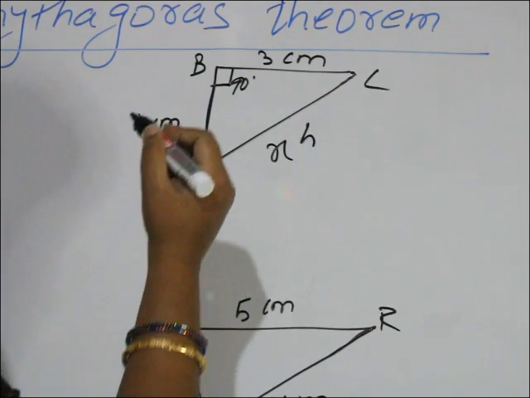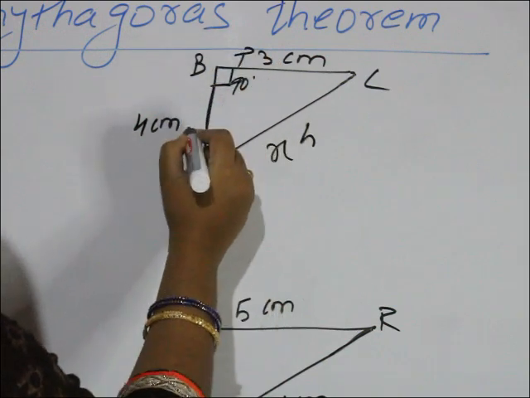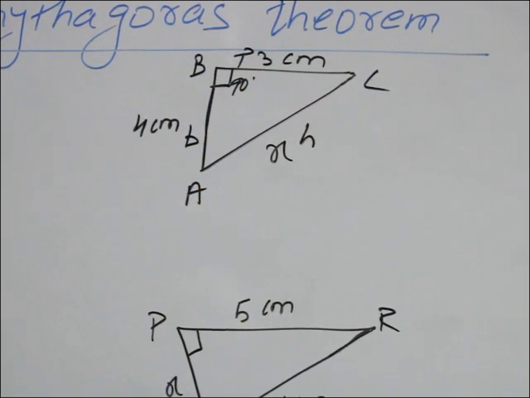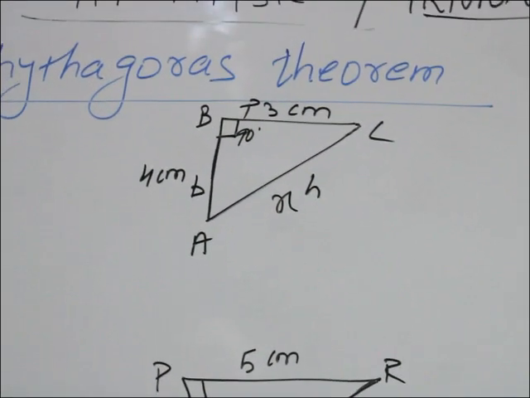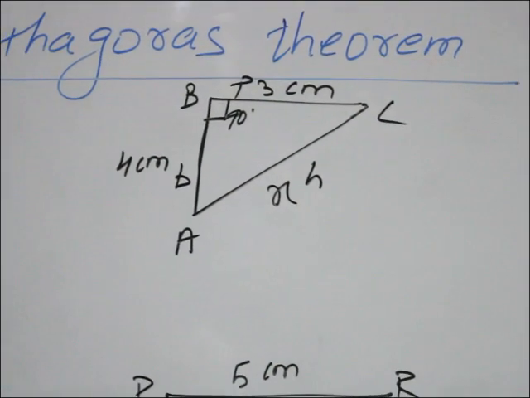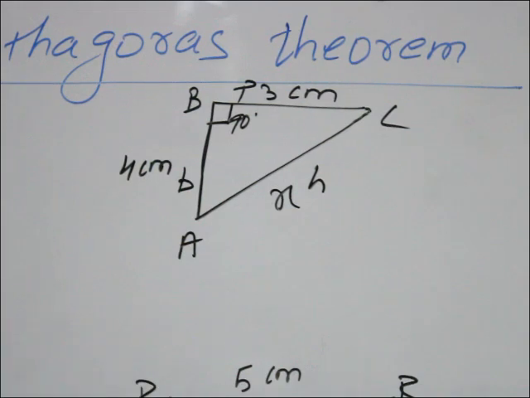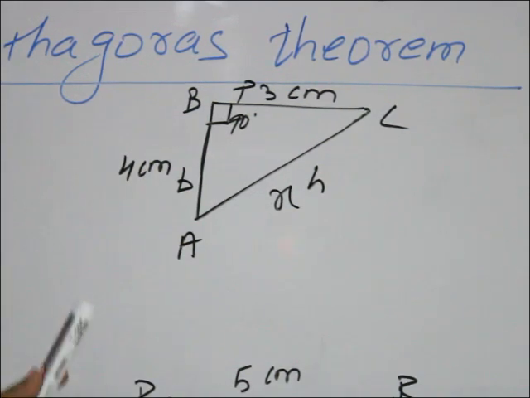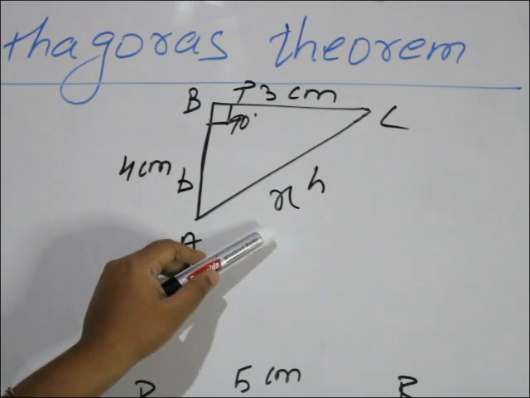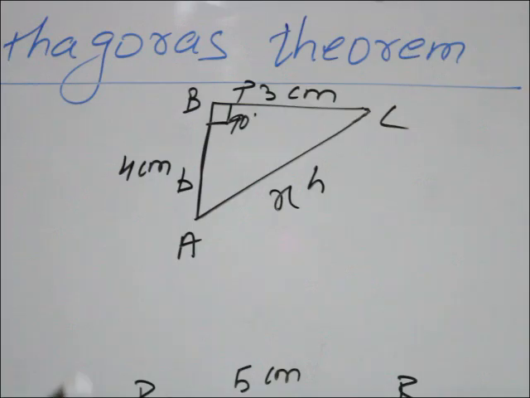Here angle A and angle C are both acute, so which one is the angle of reference determines perpendicular and base, but that does not matter here. Our question is to find x. What is x? x is the hypotenuse.